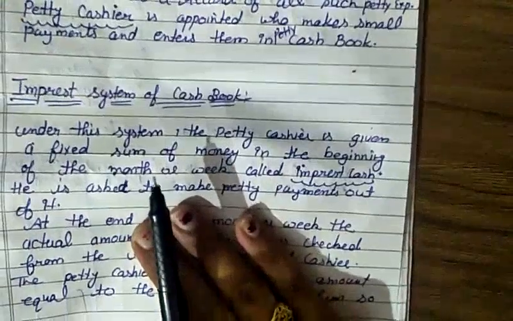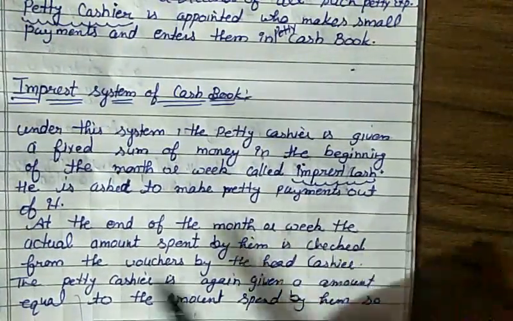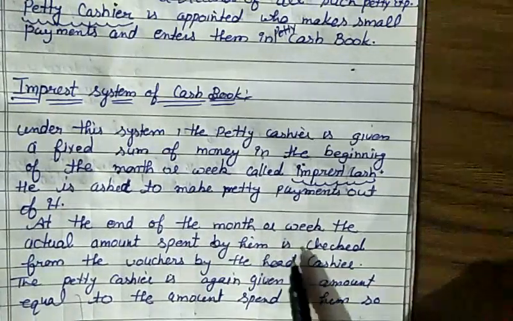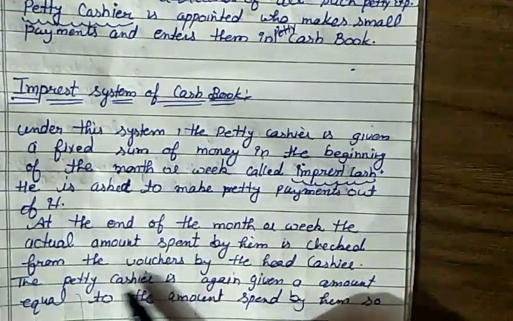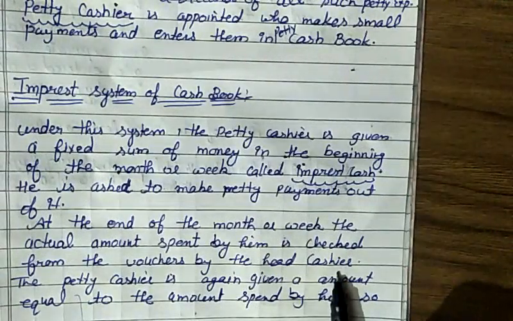At the end of the month or week, the actual amount spent by him is checked from the vouchers by the head cashier. The head cashier checks how much he spent on small payments or petty expenses.